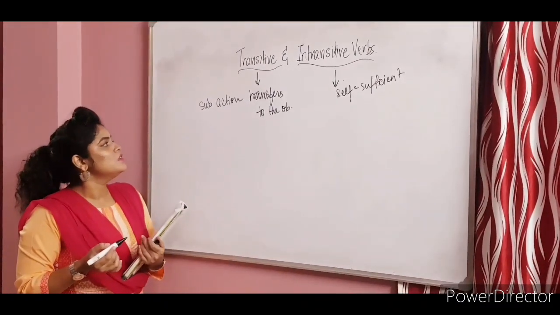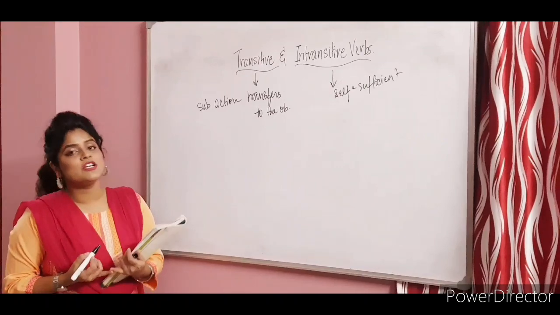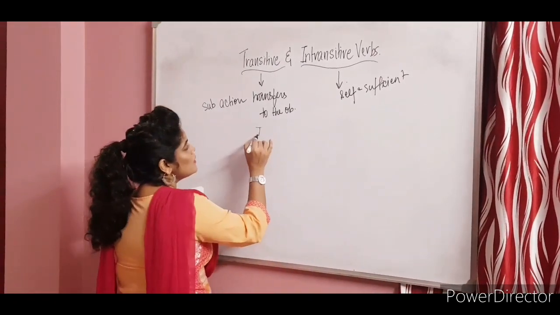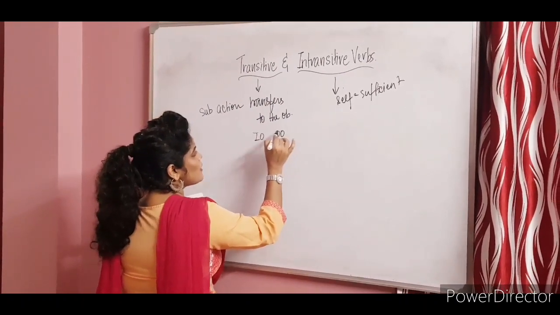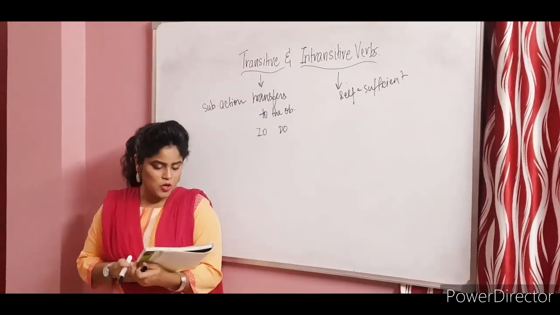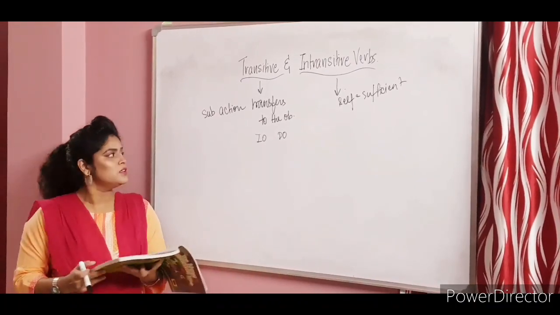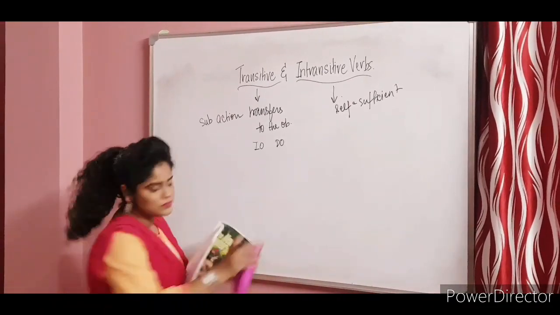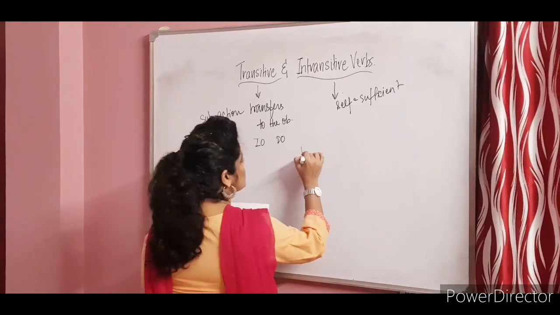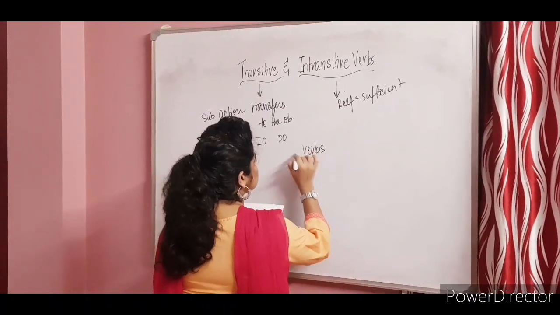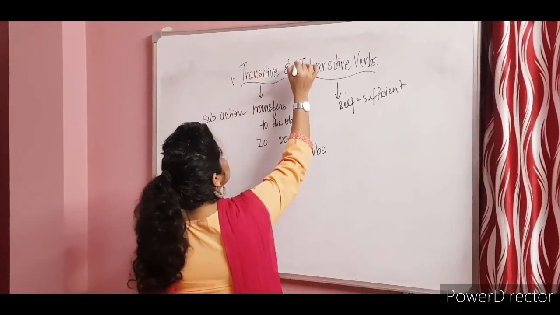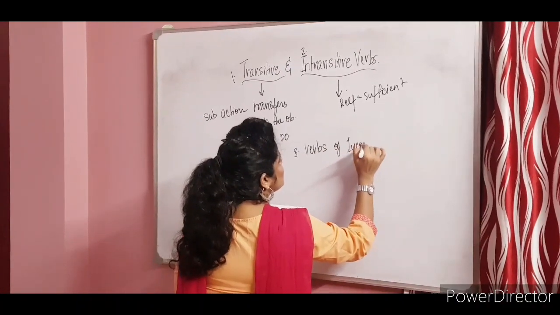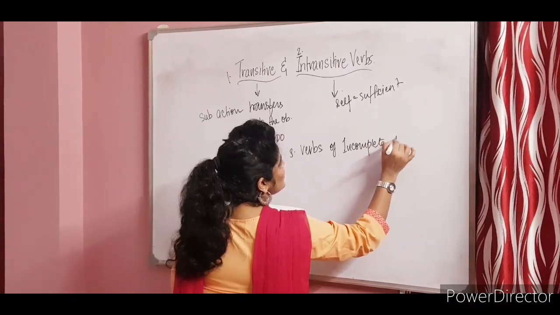Now, we also learnt about the different kinds of objects in the previous class. We learnt about the indirect object and the direct object. Alright, so today we are going to deal with verbs of incomplete predication. So I just write it here. Verbs, this is the third kind. This is kind 1, this is kind 2, this is third. Verbs of incomplete predication.